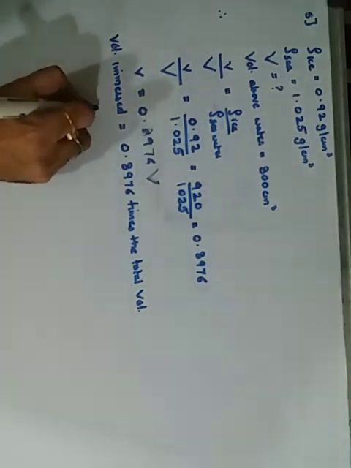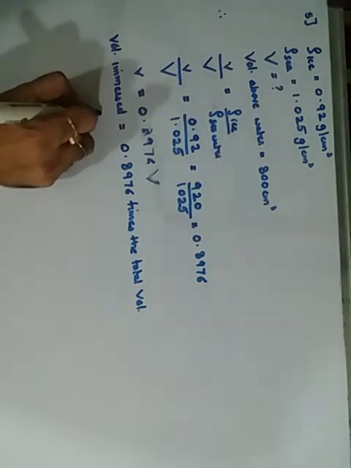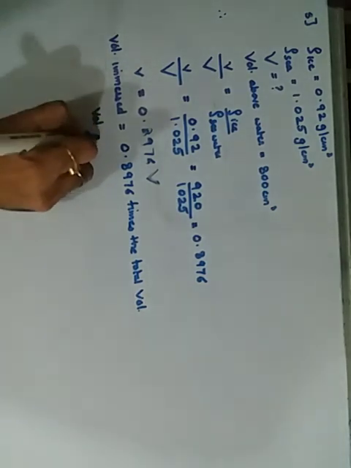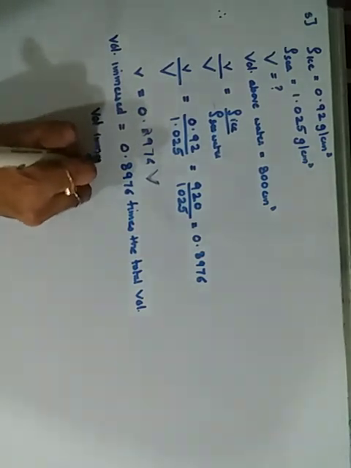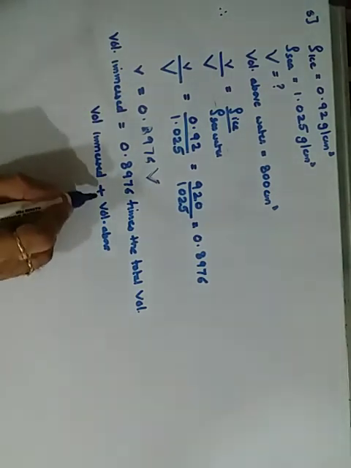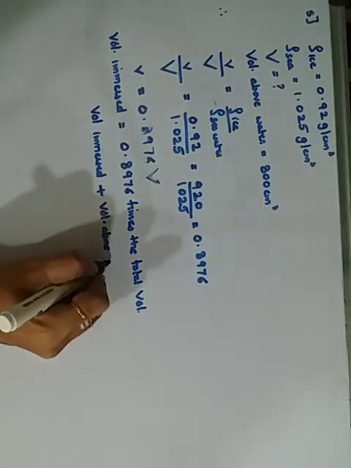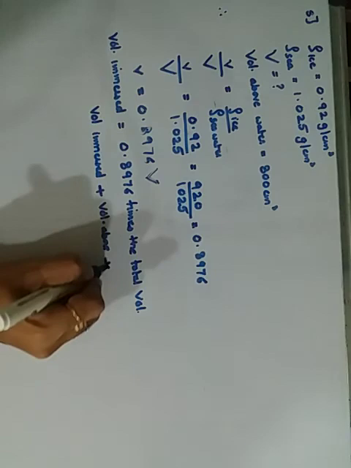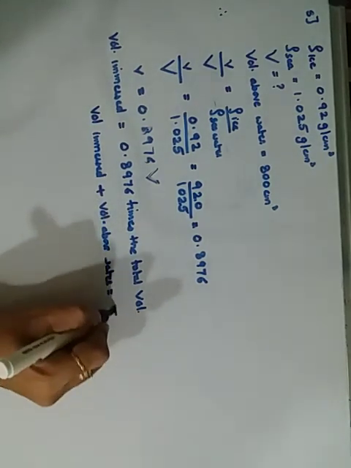Now see here, if I say this way, volume immersed plus the volume above water is equal to the total volume.